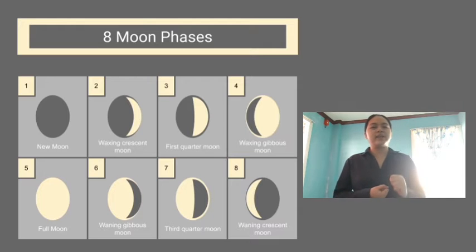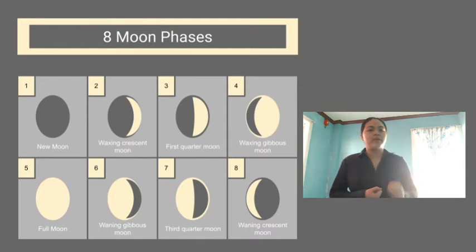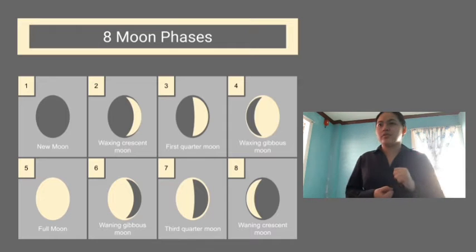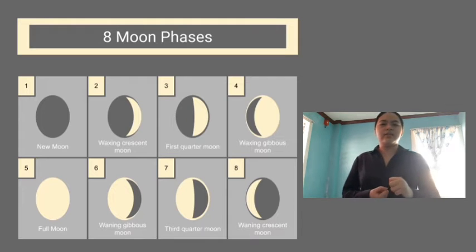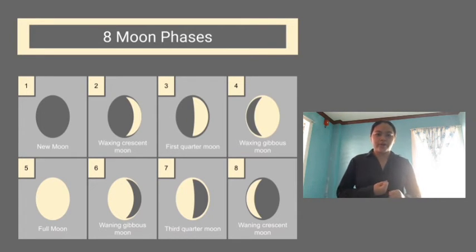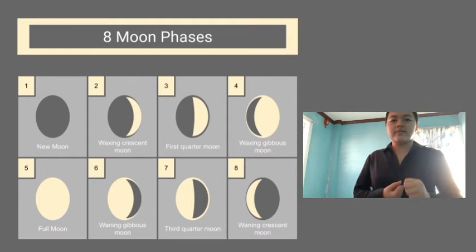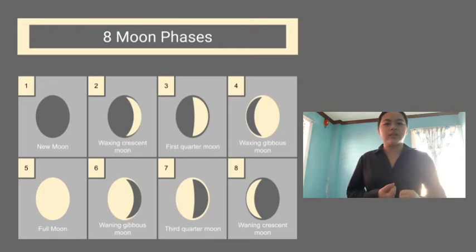Second is the waxing crescent moon. Third is the first quarter moon. Fourth is the waxing gibbous moon. Fifth is the full moon. Sixth is the waning gibbous moon. Seventh is the third quarter. And lastly, the eighth phase is the waning crescent. And it will go back to the start, which is the new moon.